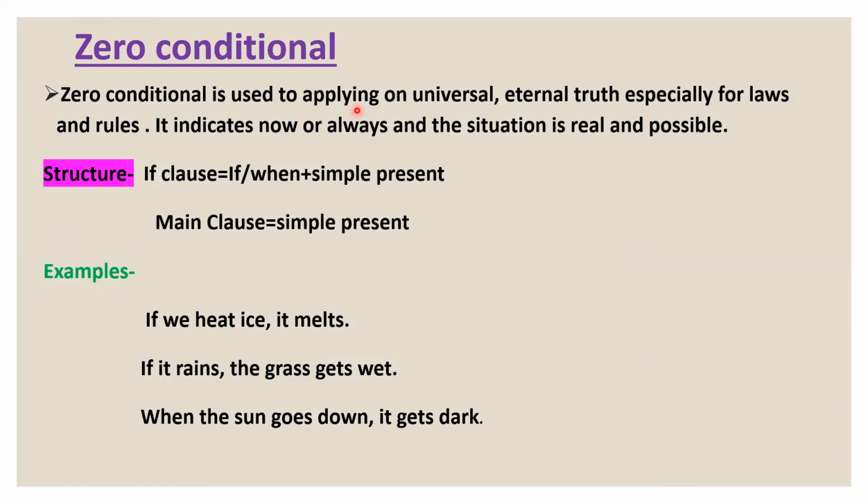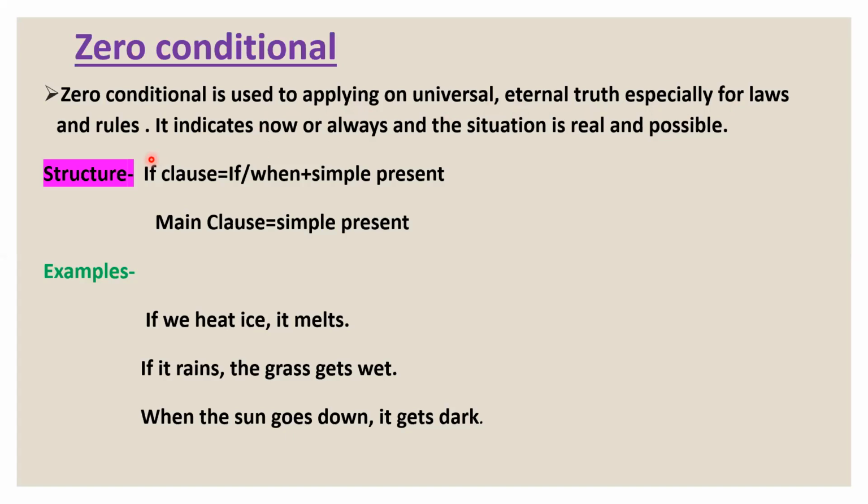So first, let's discuss zero conditional. What is zero conditional? Zero conditional is used to apply a universal, eternal truth, especially for laws and rules.